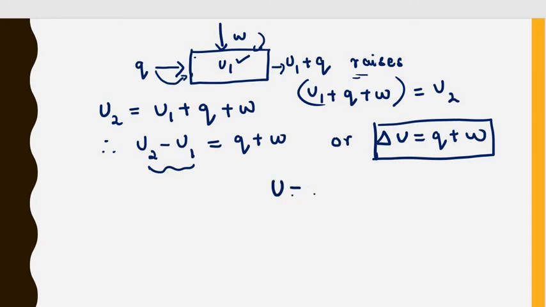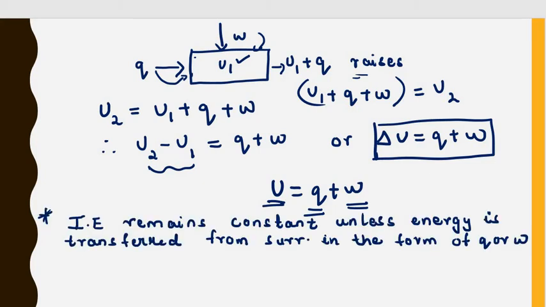Again we can say that U is equal to Q plus W, or we can say that the internal energy of a system is the heat absorbed by the system and the work done on the system. Now one thing that you have to remember is that the internal energy remains constant unless energy is transferred from the surroundings in the form of heat or work. So unless energy is either gained or lost by the system, the internal energy always remains constant.